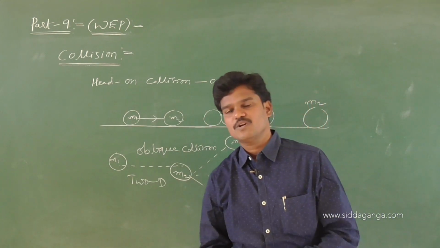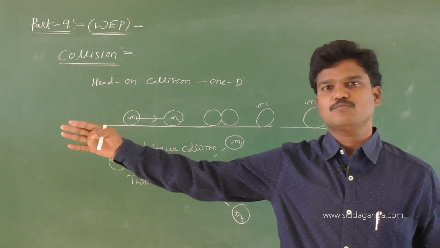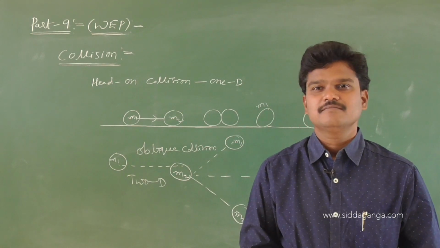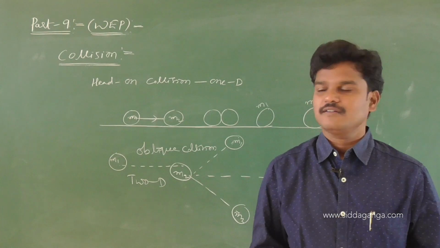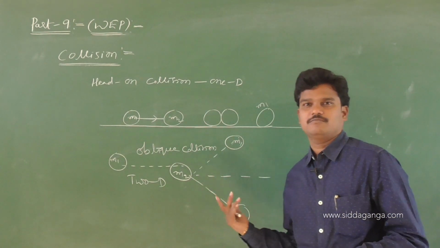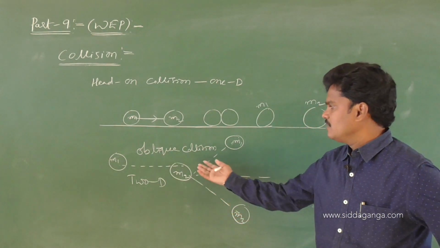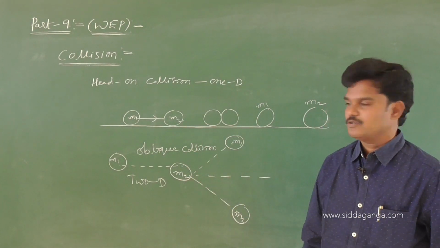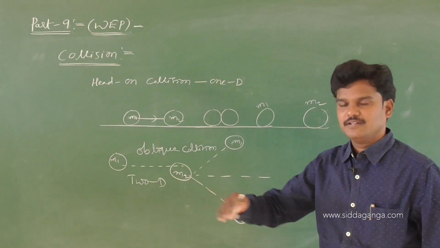In one dimensional collision, particles are moving along a straight line. In two dimensional collision, particles are moving in a plane, xy plane, yz plane, or zx plane. Two dimensional collision is also called an oblique collision. Don't worry, I am going to continue oblique collision later.